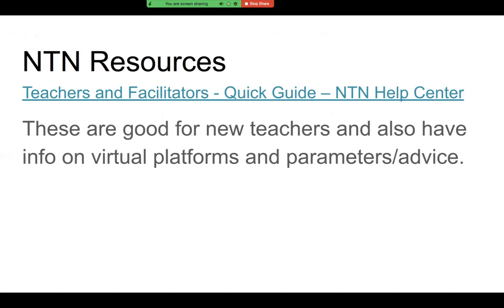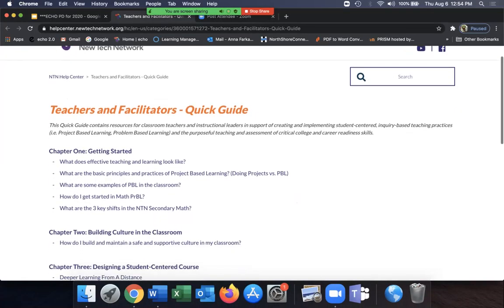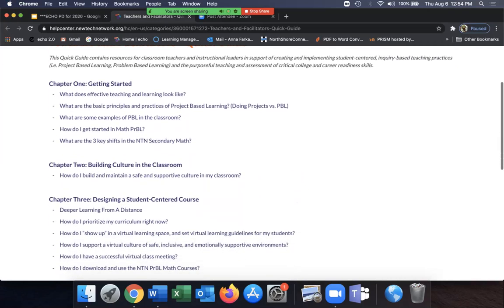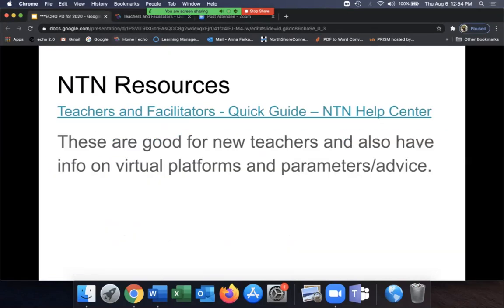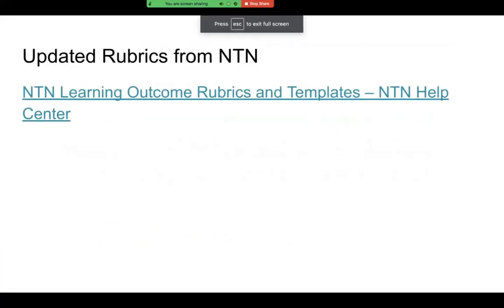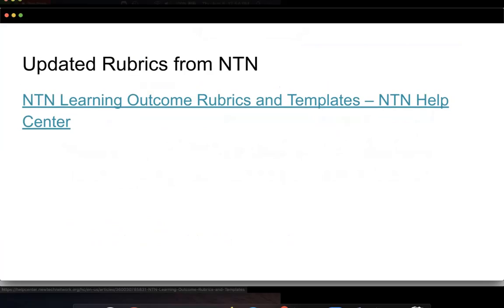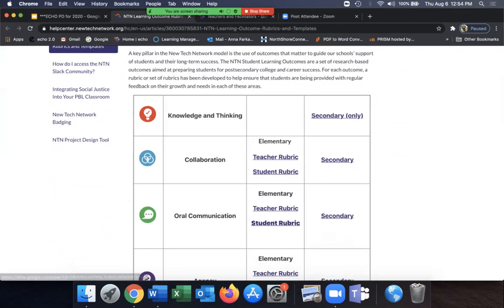New Tech Network has many resources for teachers and facilitators. This quick guide is very good for new teachers and also for experienced teachers because it has many links for information on new virtual learning techniques. New Tech Network has updated learning outcome rubrics and updated templates. These are available in the New Tech Network Help Center, which has, as you can see, many resources for you to use. If they're underlined, they're active.